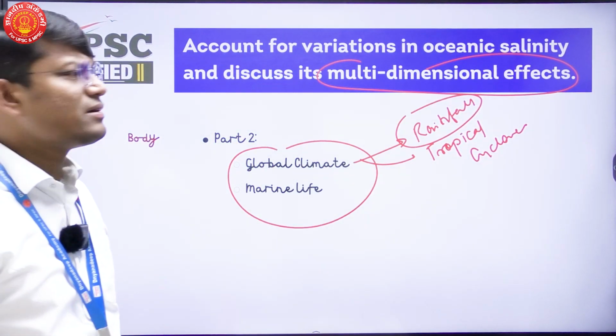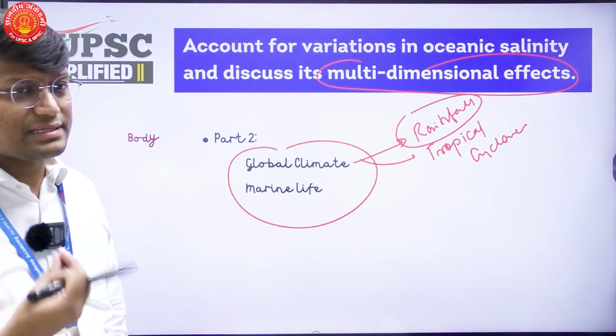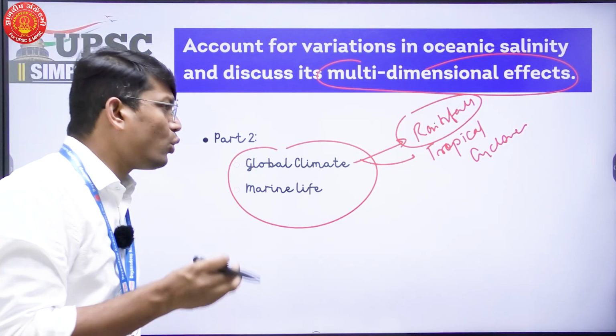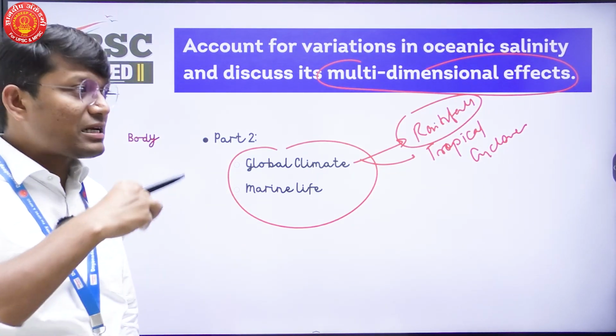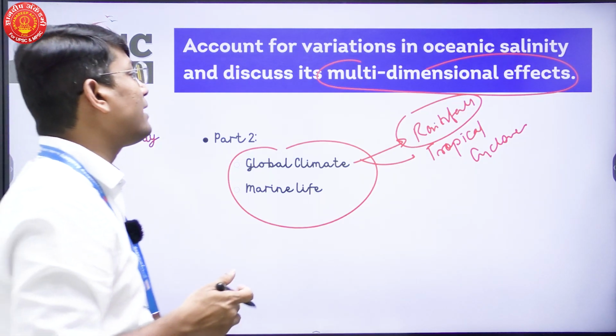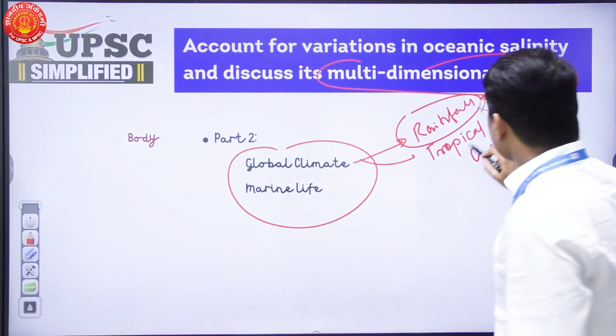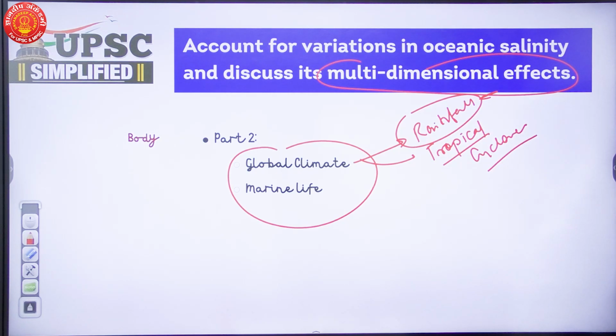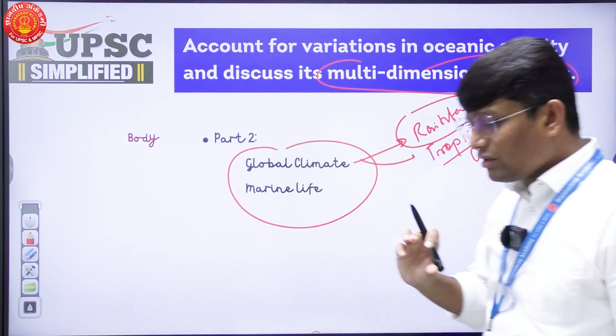In whatever regions salinity has risen, there are correlations, or certain data which suggest that the rainfall is decreasing. Similarly, for tropical cyclones, we can say with the rise in salinity, the frequency of tropical cyclone is also increasing.